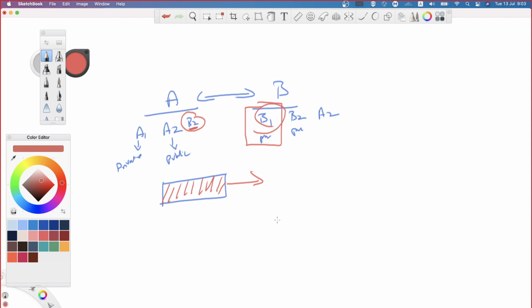In the same way, when B is responding back, the data is going to be encrypted using A's public key, which is A2. If A2 is used for encryption, which key has to be used for decryption? A1. Who has A1? Only A, because A1 is the private key. So this is how data communication happens in public key cryptography, or asymmetric encryption. Is that clear?